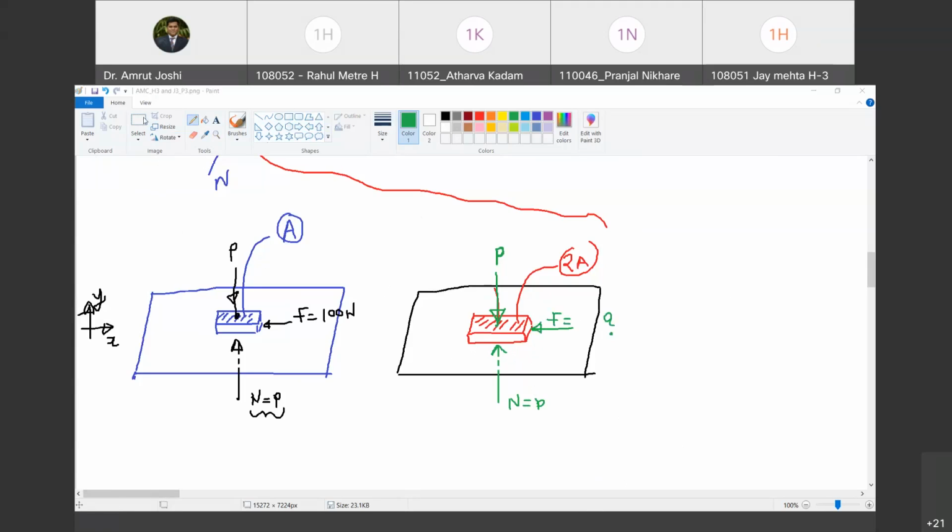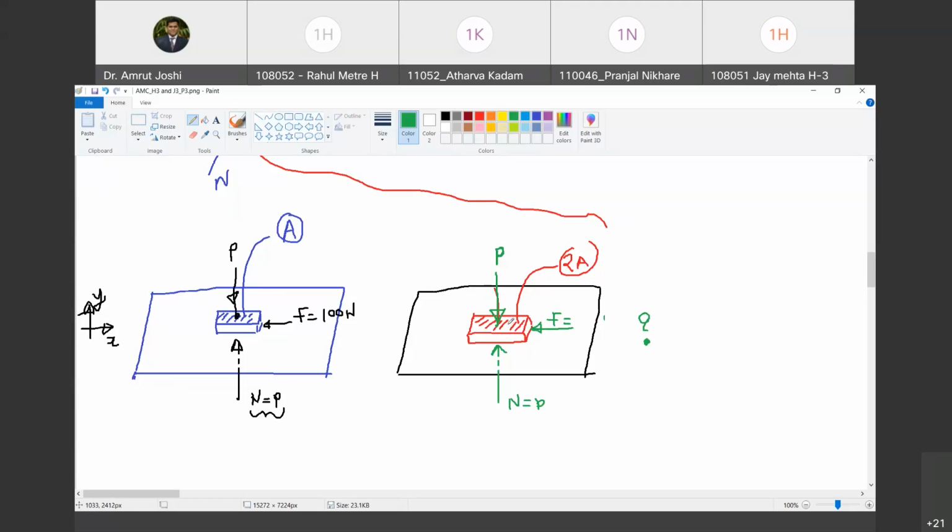The area is doubled. The material is the same. Tell me, what is your opinion, Atharva? Sir, I'm thinking if the P in both the cases will be different.